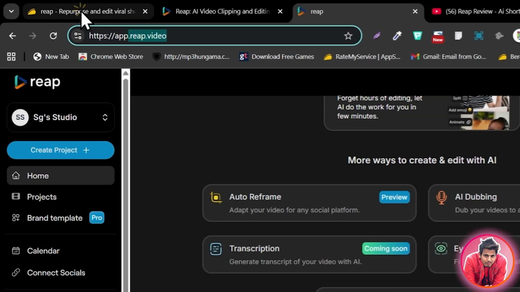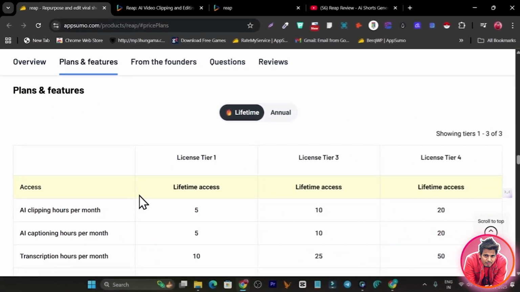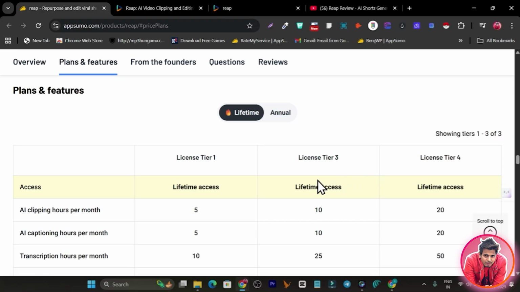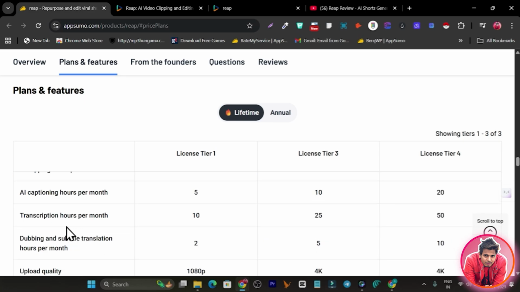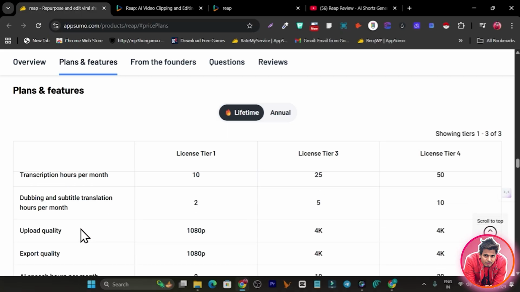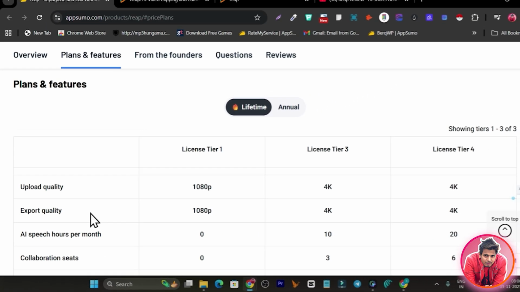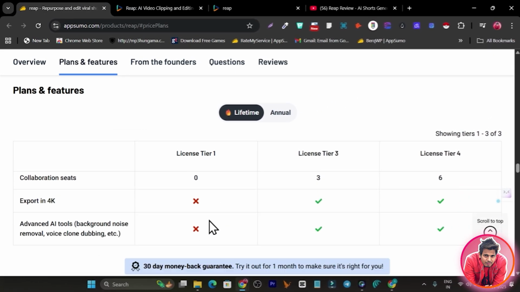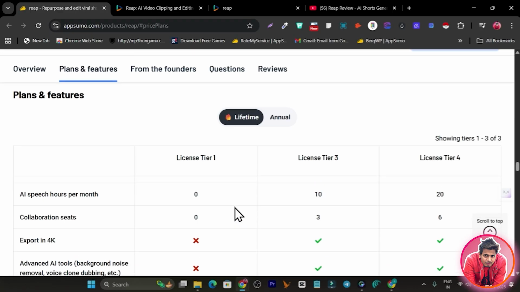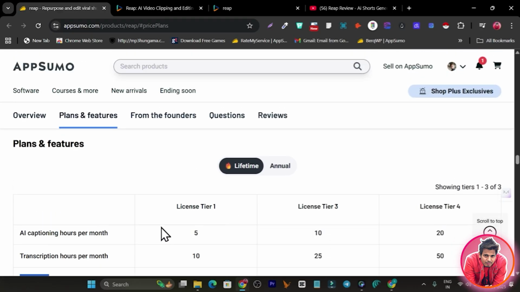So once you get its lifetime deal, it starts from really affordable pricing. We have Tier 1, Tier 2 or Tier 4 plans available, and every plan has higher limits on the videos you can turn into shorts or clips. It has AI captioning, it can add your clips, and it can automatically add the B-rolls. It has the dubbing and subtitle feature available, which is a really amazing feature I'm going to show you. Then we have really good export and upload quality, and collaborations. All these features you are going to get in every lifetime plan.